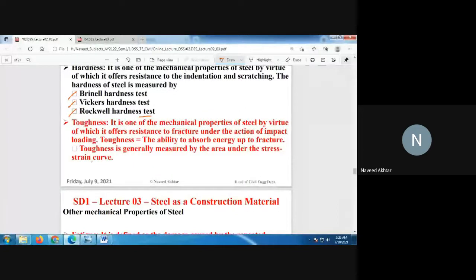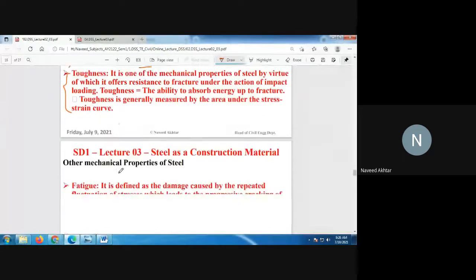Then we come to the toughness of steel. It is one of the mechanical properties of steel by virtue of which it offers resistance to fracture under the action of impact loading. Toughness is equal to the ability to absorb energy up to fracture. Toughness is always measured by the area under the stress strain curve.